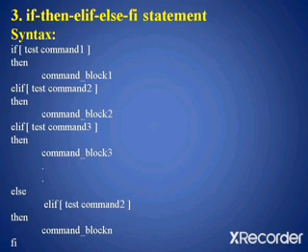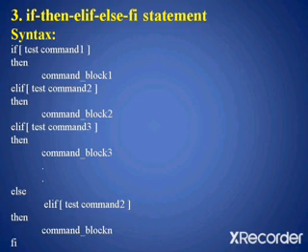If test command 1 is true, then it will execute command block 1. If test command 2 is true, it will execute command block 2. Like that you can mention n number of conditions. At the end we have written else, which is optional. If none of the conditions is satisfied, that is, the exit status does not become 0, then command block n will be executed.